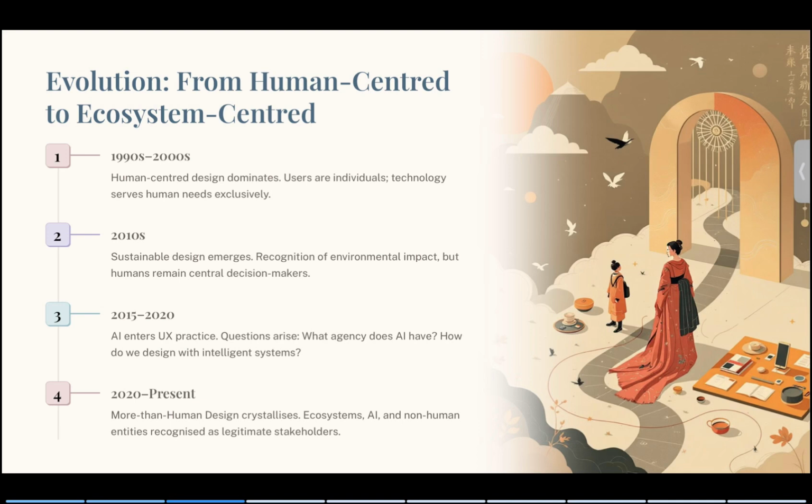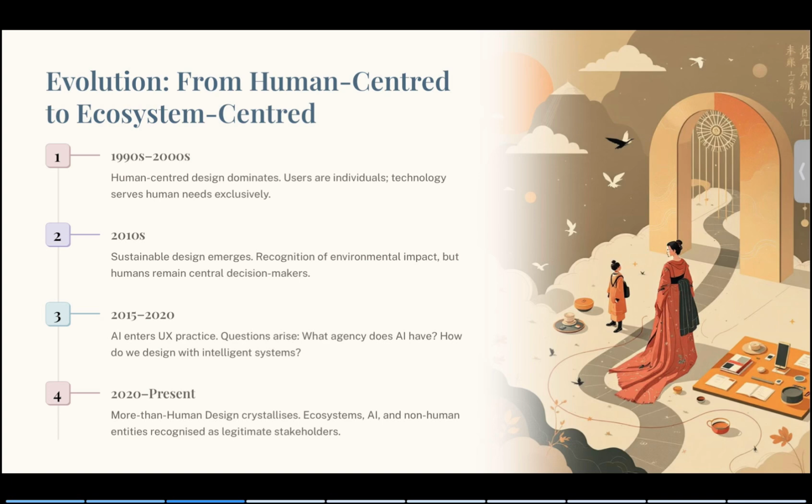The shift toward modern human design didn't happen overnight. This slide shows the evolution over the past few decades. In the 1990s to 2000, UX focused almost exclusively on human needs. Technology was designed for people, not with the broader system in mind. And then in 2010, sustainability entered design discussions, but humans still remained the central decision makers.